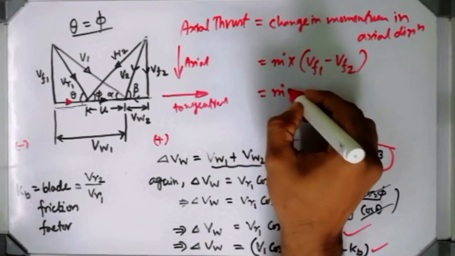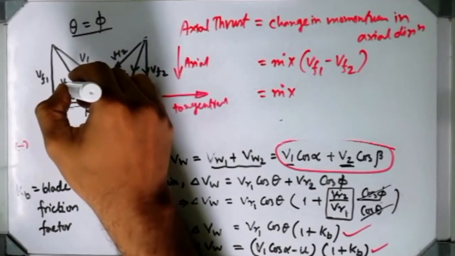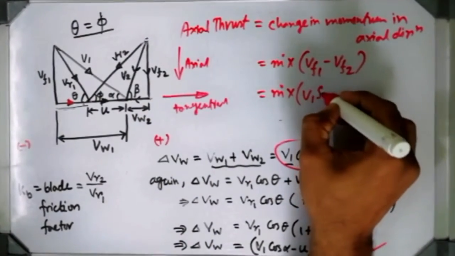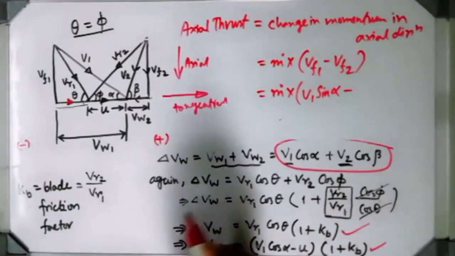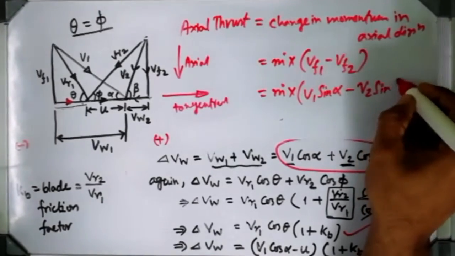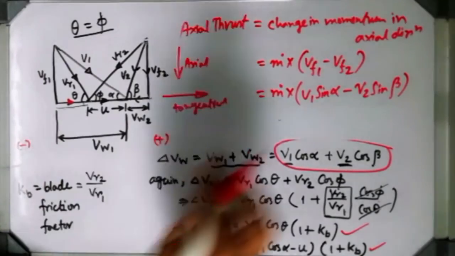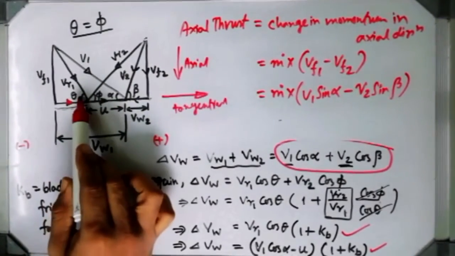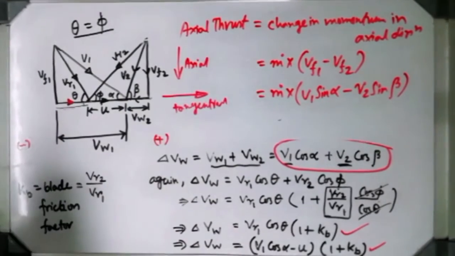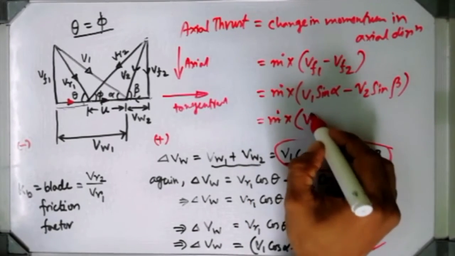Now apply that same trigonometrical application. VF1 can be written like V1 sin alpha, and VF2 can be written like V2 sin beta, isn't it? Mind it, you can choose any other relationship also, like VF1 can be replaced by VR1 sin theta. VR1 sin theta will give you the same VF1 value, isn't it? So I can write that same relation in a different form also.